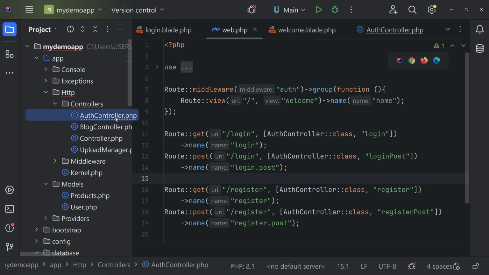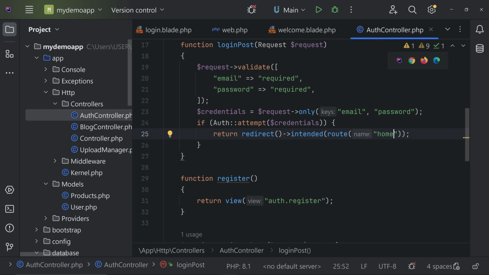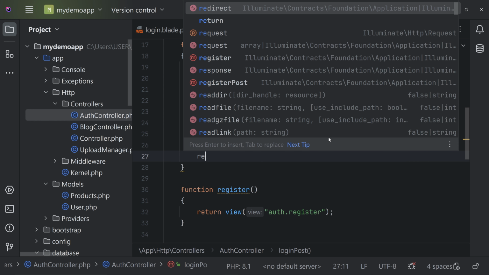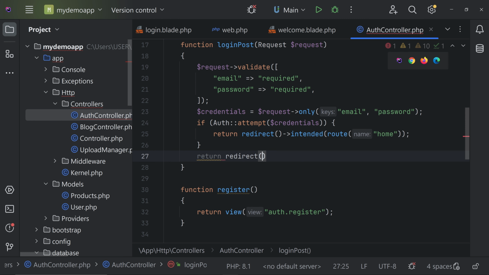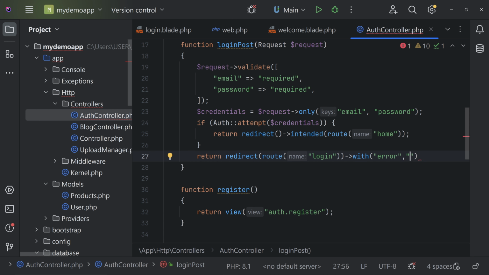Let's go to our auth controller, and here we have to give a semicolon. And now we have to give the route name, that is home. Now if login is successful, we are redirecting the user to the home page. That's it. If it is not successful, we can return redirect route, and maybe to login itself with an error message, with error, login failed.